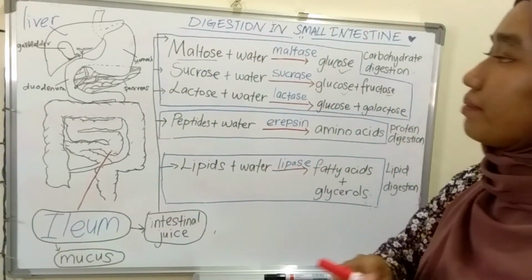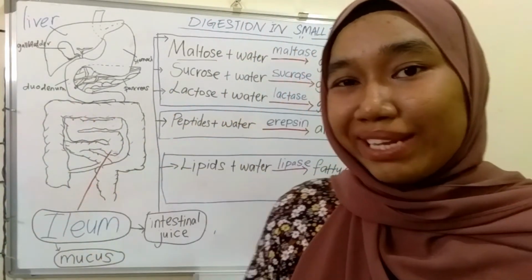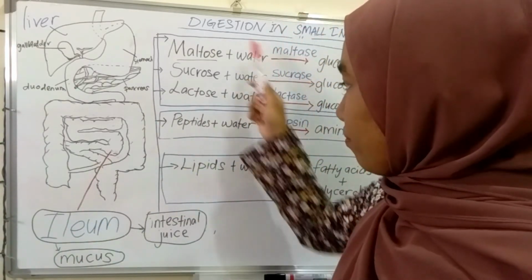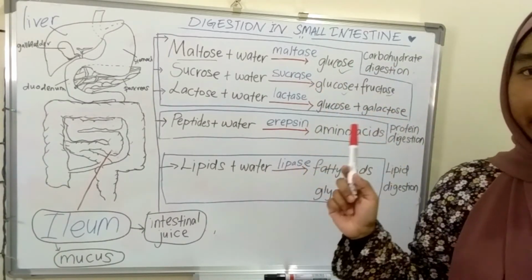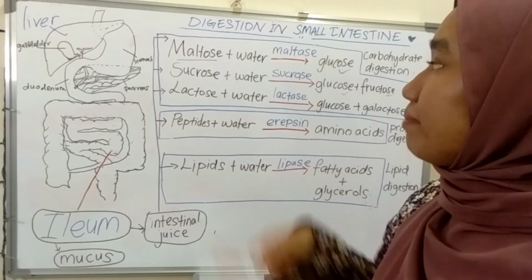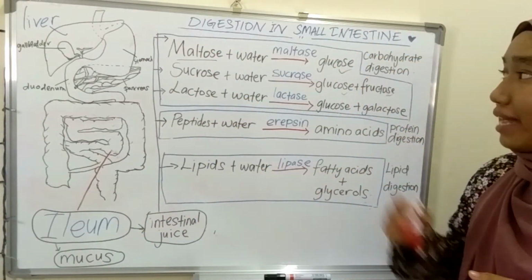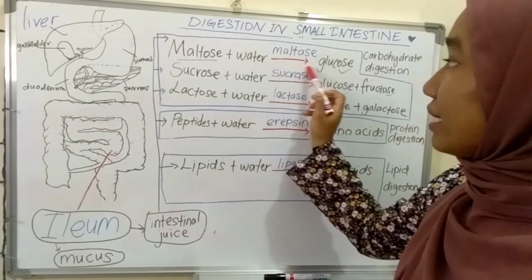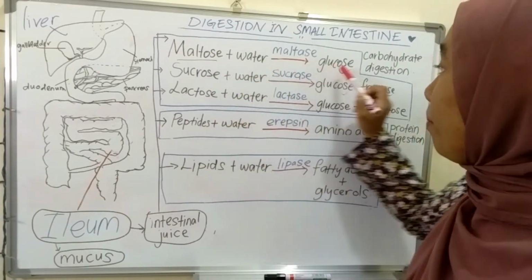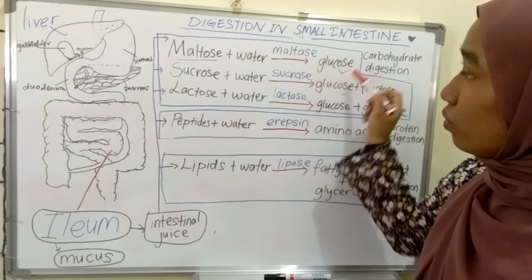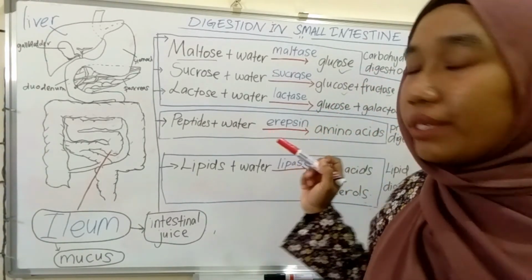We'll go carbohydrate first. At the end of the digestion, all the carbohydrate will be digested from the disaccharides to the monosaccharide. So, such as maltose. Maltose is a disaccharide. It will be digested by its enzyme that we call maltase. Then, maltase will hydrolyze the maltose and form glucose. So, glucose is a monosaccharide, the simplest sugar.